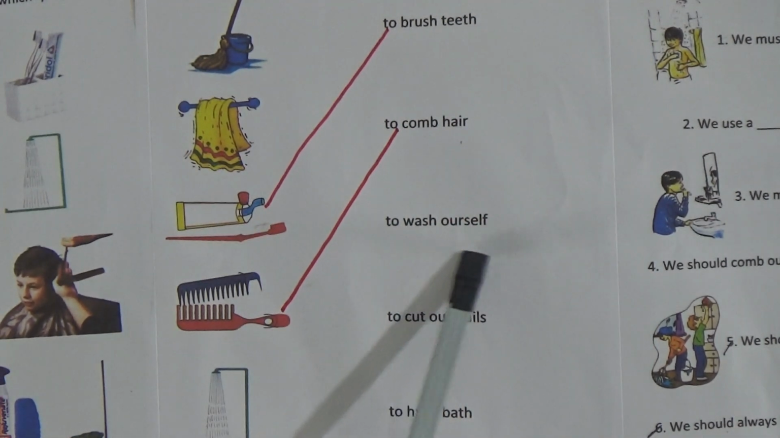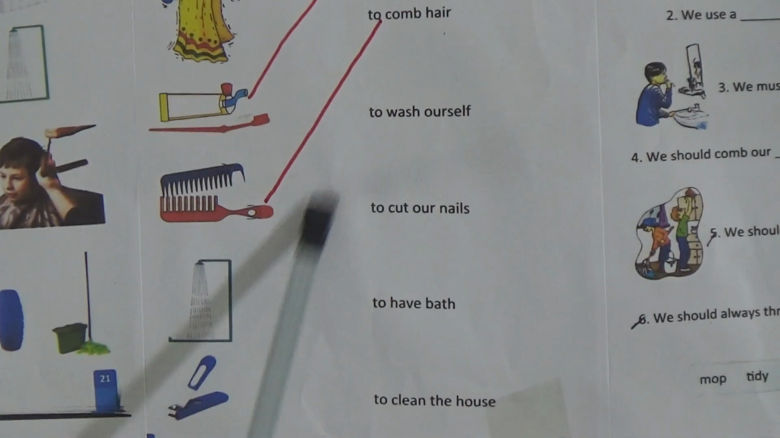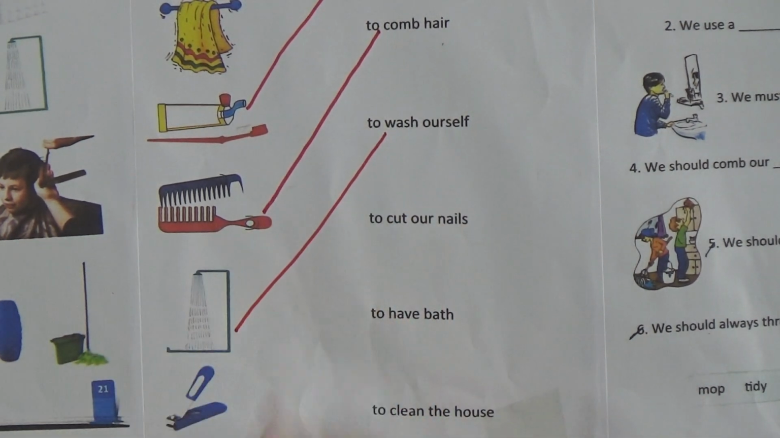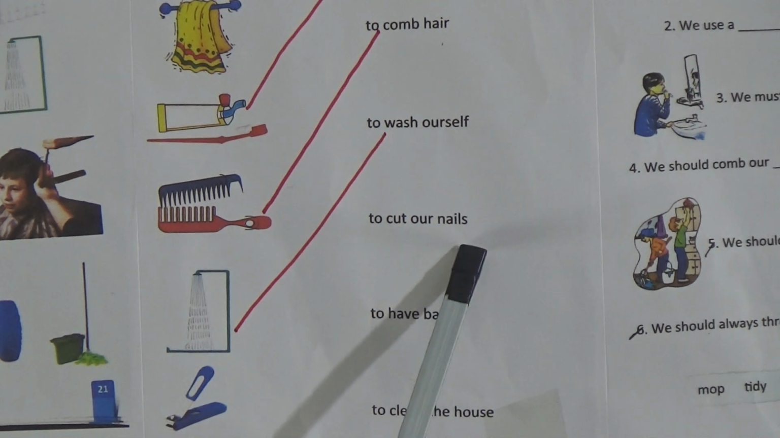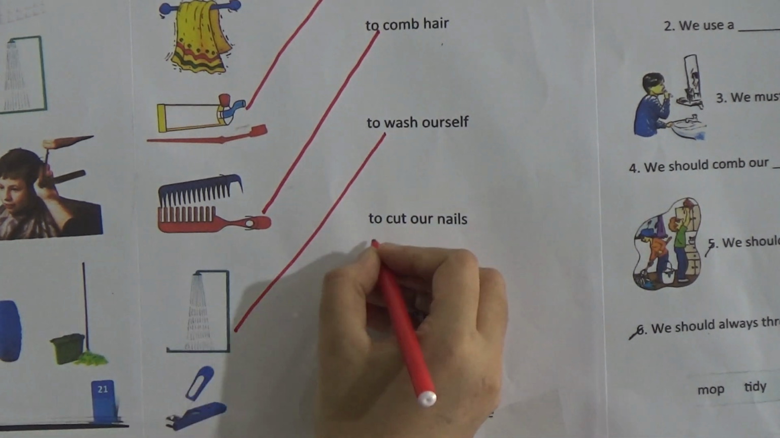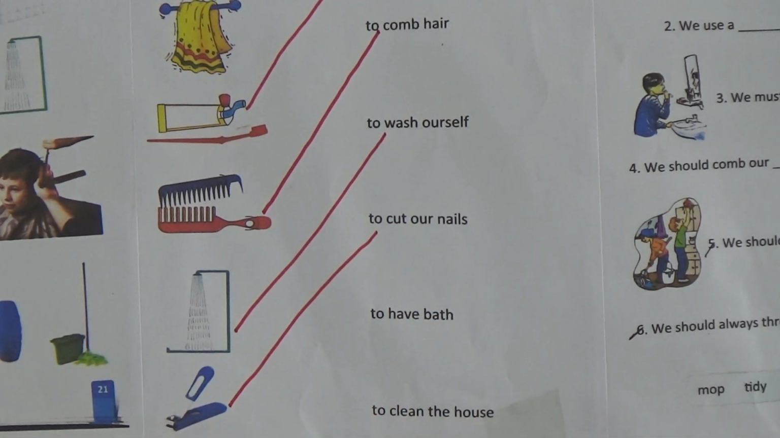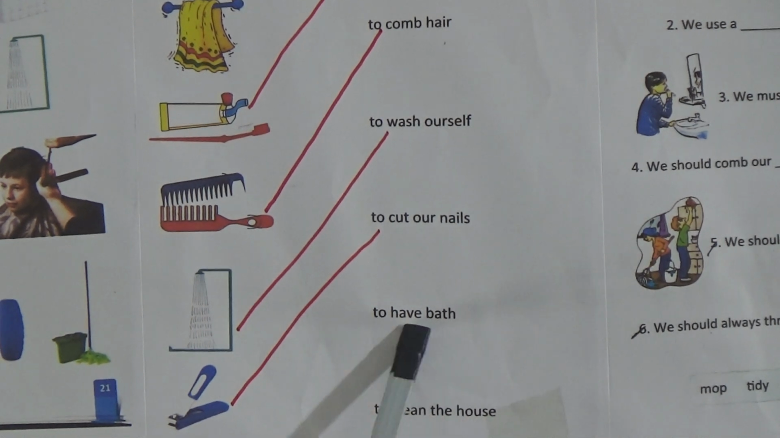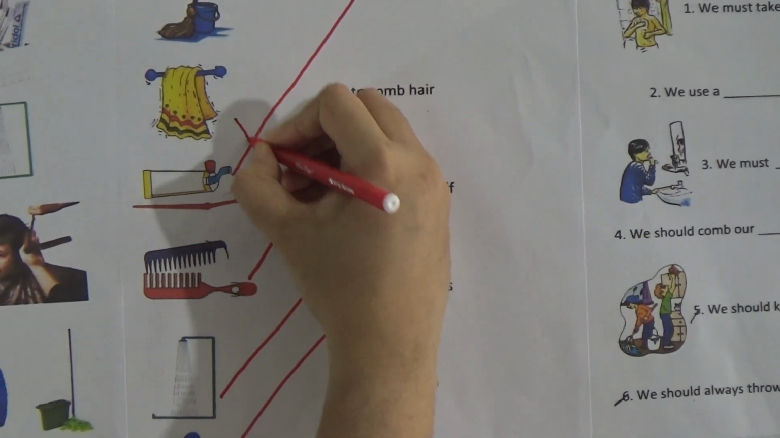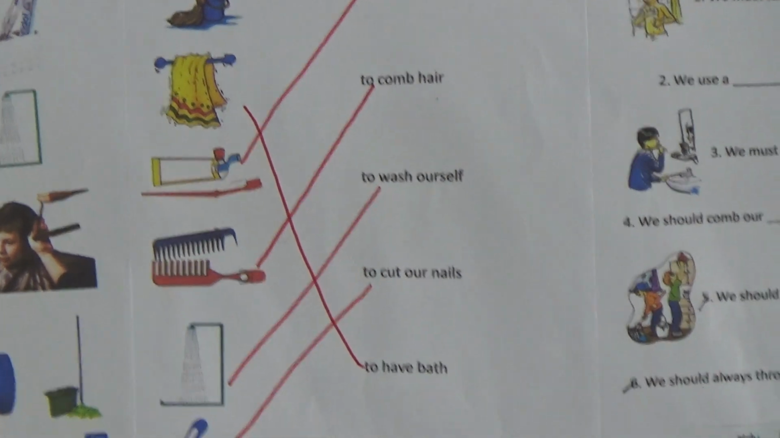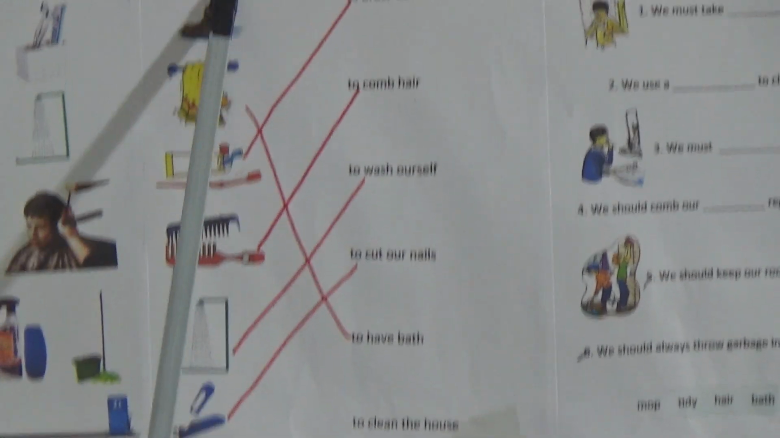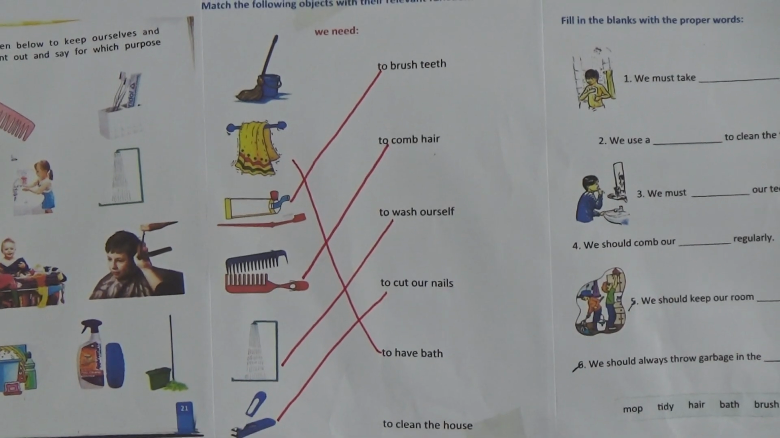And then to wash ourselves we need shower. Then we will match with the shower. And then to cut our nail we need nail cutter. So we will match with nail cutter. And after that, after bath we need towel. So we will match with this towel. And last one, to clean the house we need mop. So we will match with this mop.